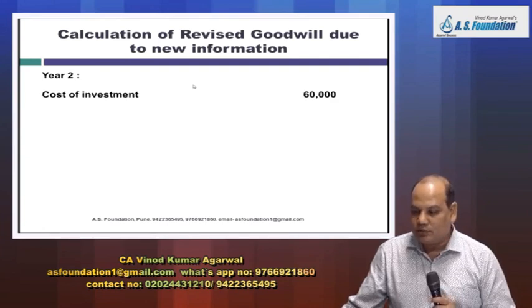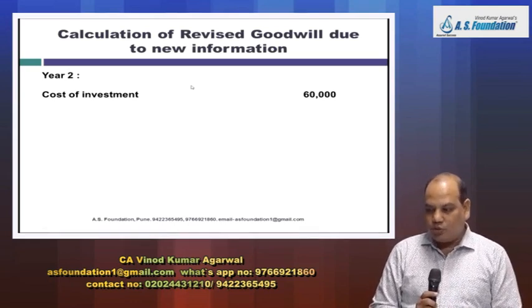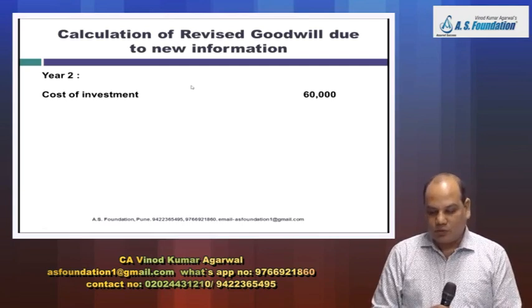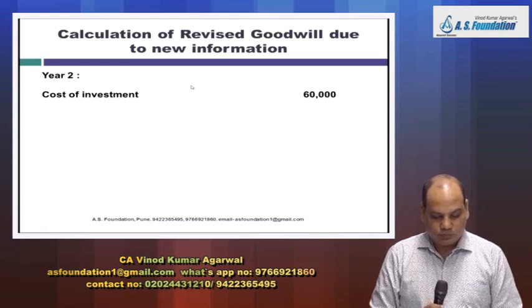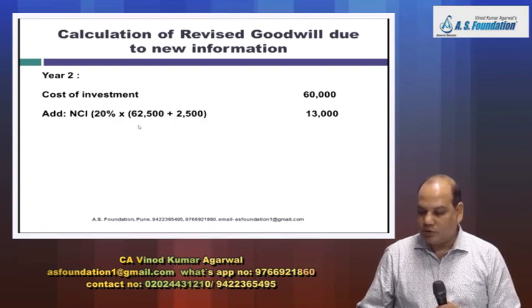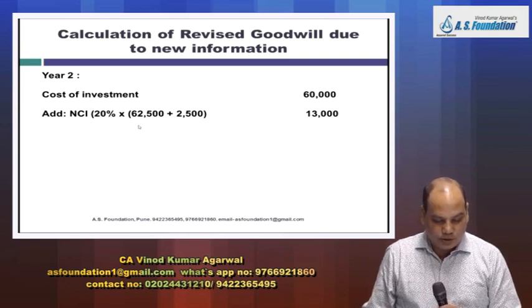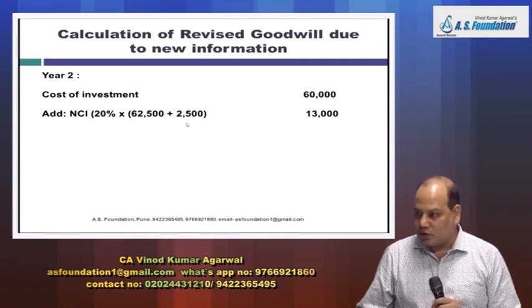So now next heading, write down calculation of revised goodwill due to new information. Cost of investment will be 60,000. Add NCI. Now NCI will change. 20% into bracket 62,500 plus 2,500, is it 13,000?